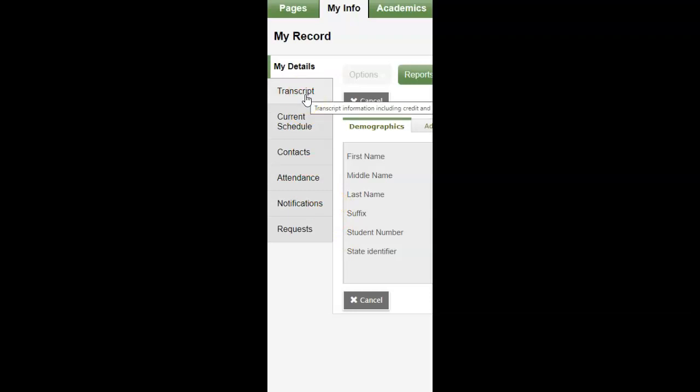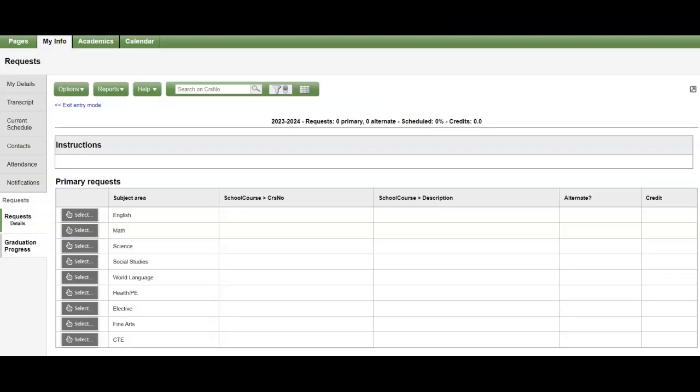So for scheduling purposes, we're going to click onto this request button, which is on the right hand side of the screen. Again, look at your hard copy of your course selection sheet and notice the subject areas or categories above each specific course that you are selecting. This matches up nicely to the DODEA graduation requirements as well as your 4-year plan form, which, by the way, should be attached to your email.